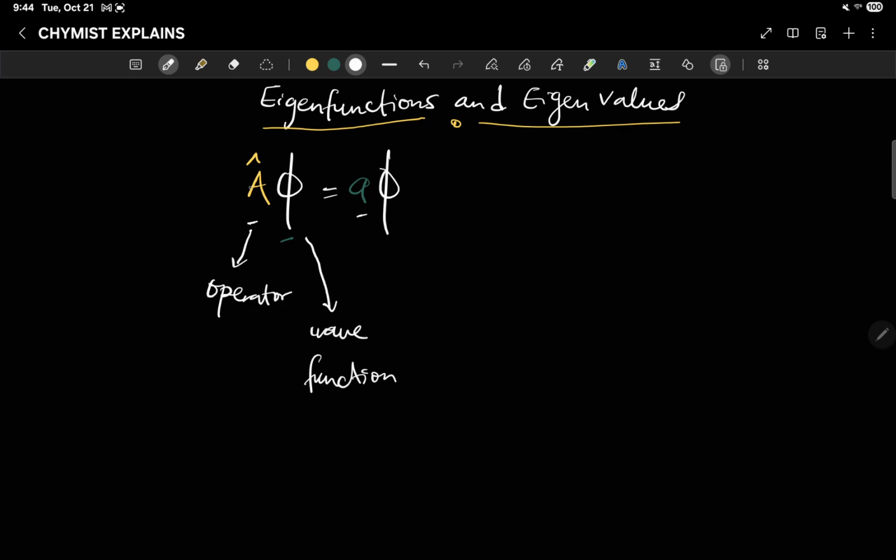Then the operator is acting on the wave function and gives back a constant.